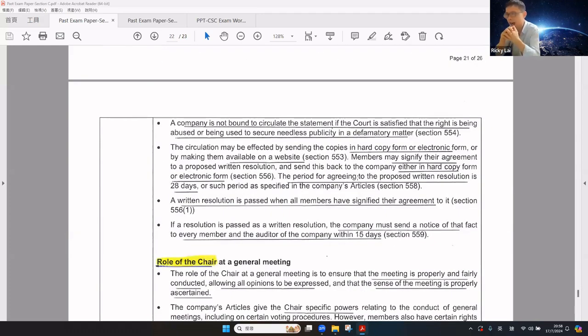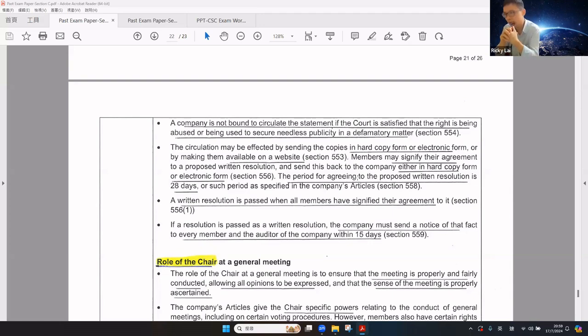The company is not bound to circulate the statement when the court is satisfied that the right is being abused or being used to secure needless publicity for a defamatory matter. The circulation can be in hard copy, in electronic form, or made available on the company website. Members may certify their agreement and sign back the resolution to the company in hard copy or e-copy. The period to agree the proposed written resolution is 28 days or any other period agreed by the articles.